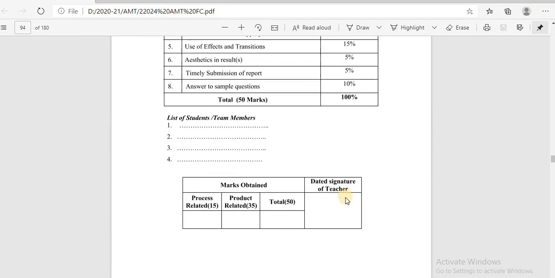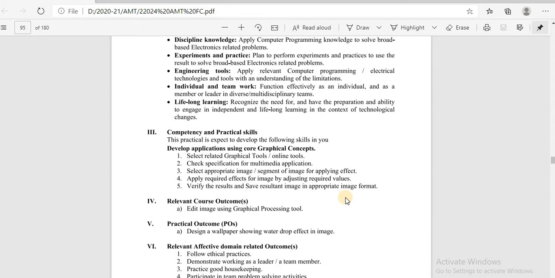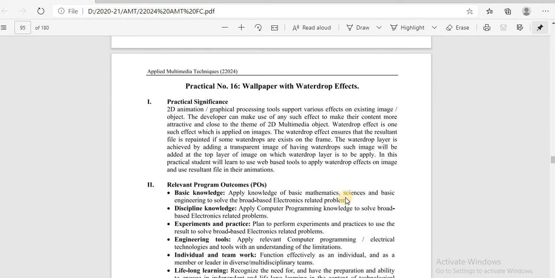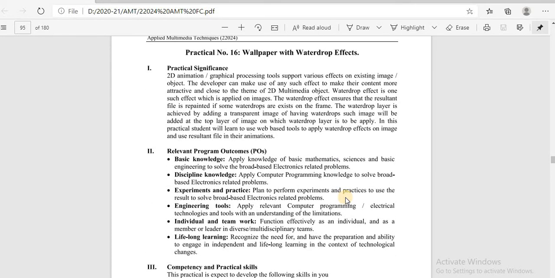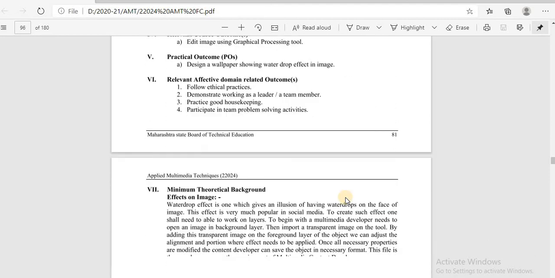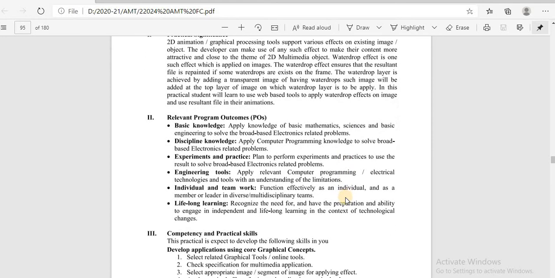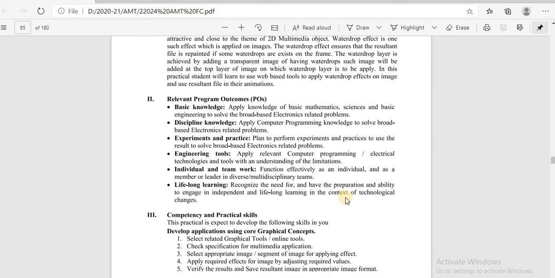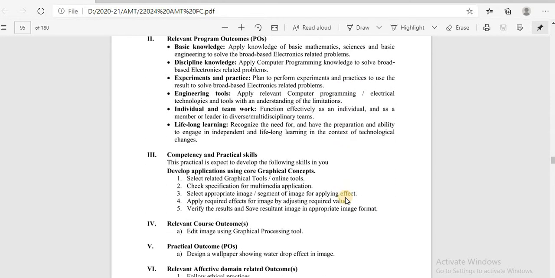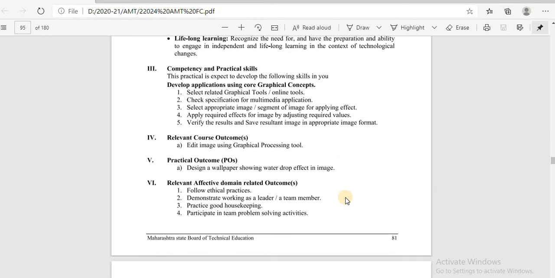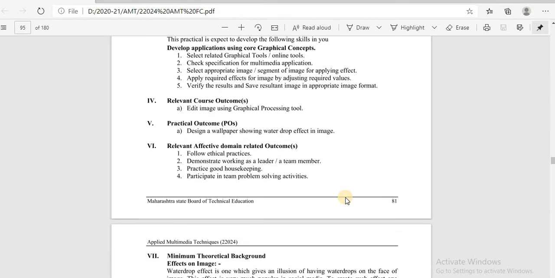Next, practical number 16, wallpapers with water drops effects. In that, the practical significance, after that, in the minimum theoretical part, which COs: basic knowledge, experiments, practices, engineering tools, individual teamwork, lifelong learning. These POs are achieved after the completion of this practical. The practical outcome is to design a wallpaper showing water drops effects in an image.